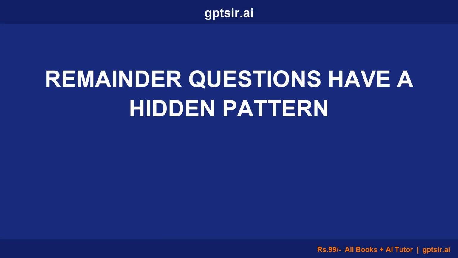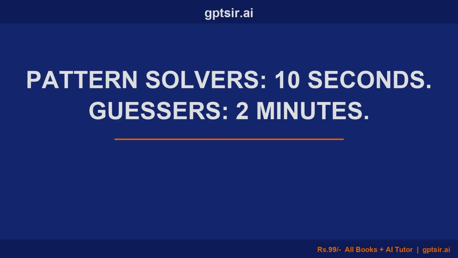Number system remainder questions follow a hidden pattern. Students who see it solve in 10 seconds. Students who miss it spend 2 minutes on trial and error and still get it wrong.